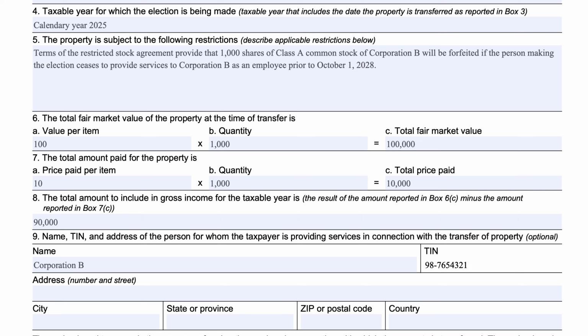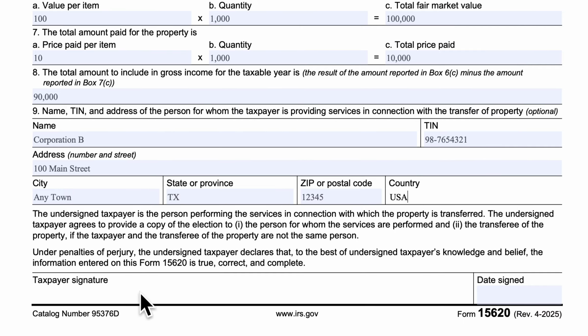So in line 9, we're going to put in the information for the company. So in this case, basically, we're just putting in the name of the company, Corporation B, their taxpayer ID number or EIN, the address, city, state, zip code, and country if necessary.